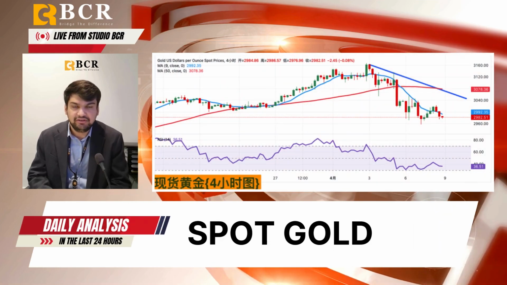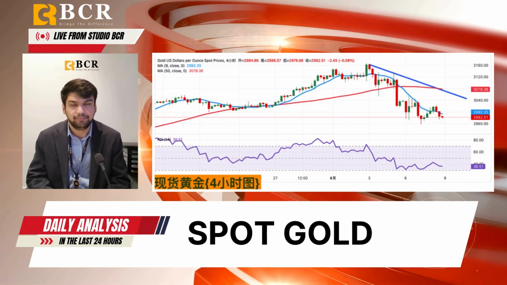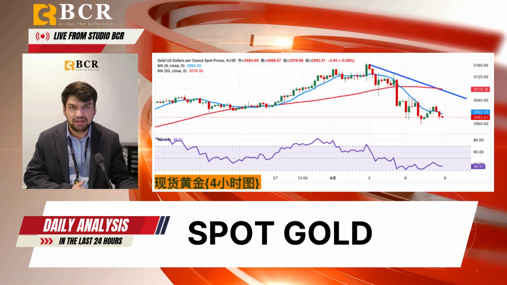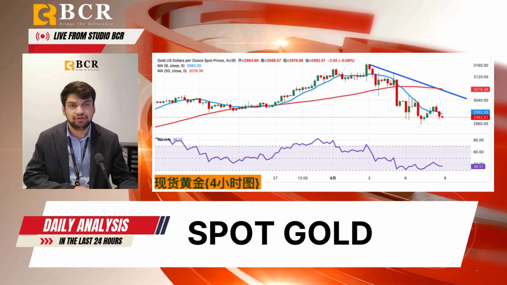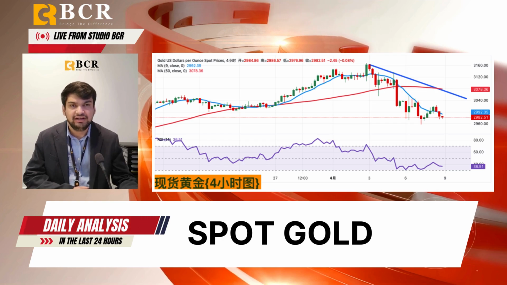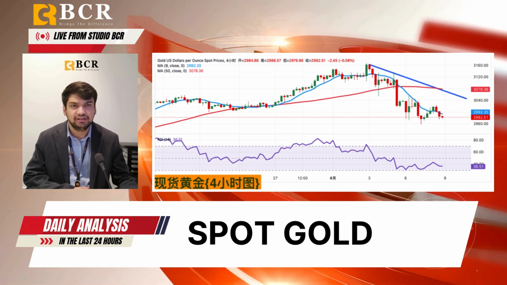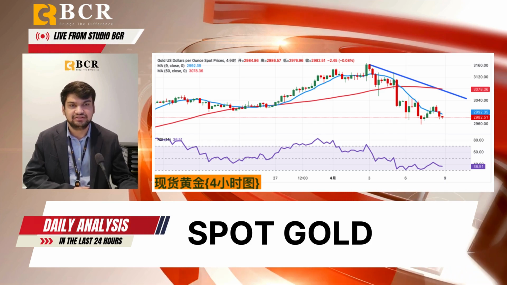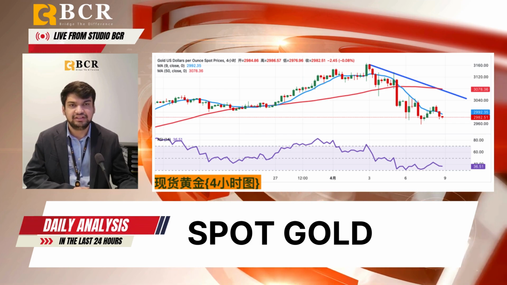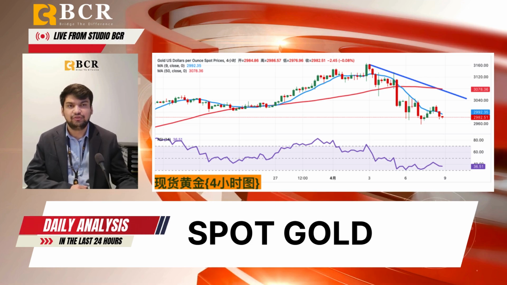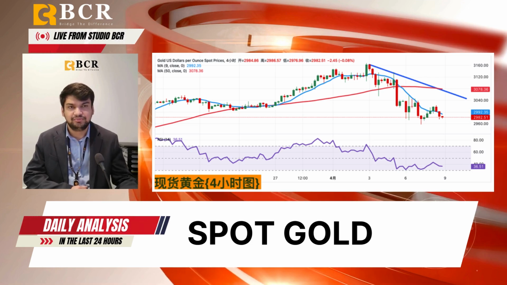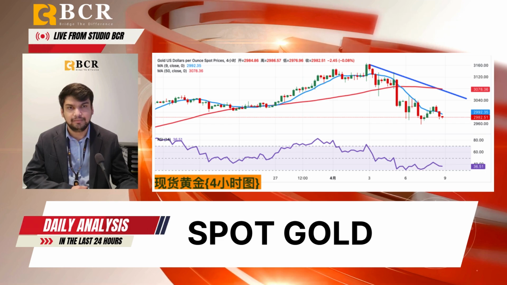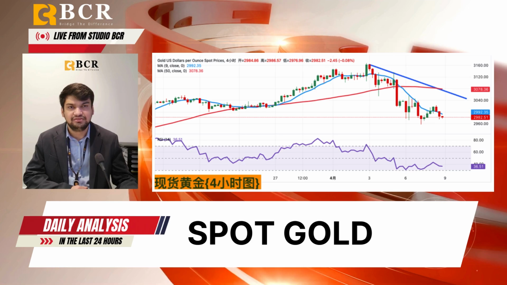Let's talk about everybody's favorite asset to trade, gold. On Tuesday, although the weaker dollar and escalating trade tensions supported gold prices, gold narrowed its earlier gains as US Treasury yields rose. Spot gold traded near 3,000 on Tuesday, falling nearly 2% on Monday as investors turned to the dollar as a safe haven after full imposition of tariffs by the United States sparked concern about a global recession. However, analysts remain bullish on gold given the dire economic situation.